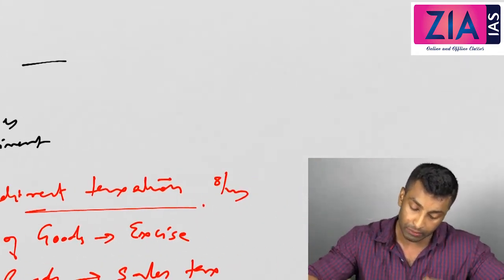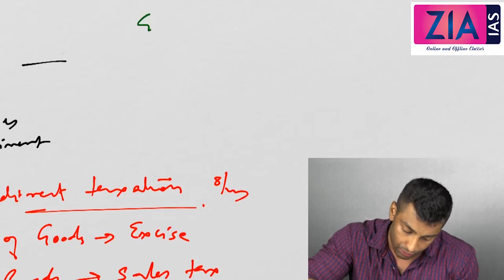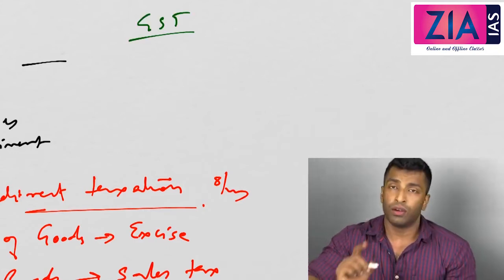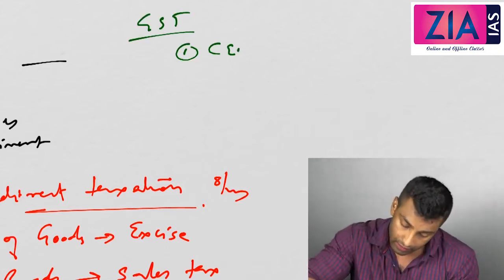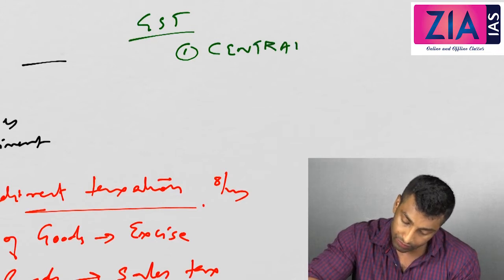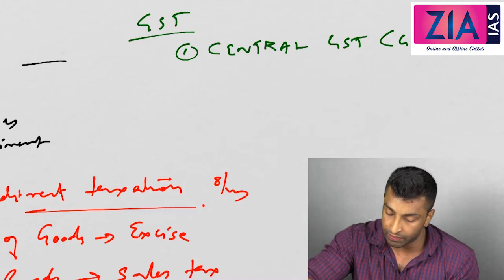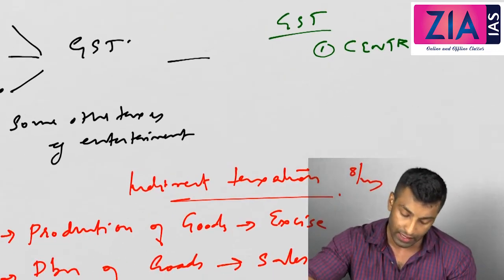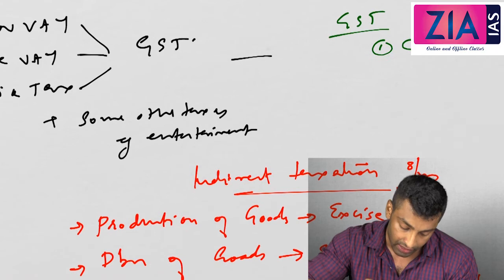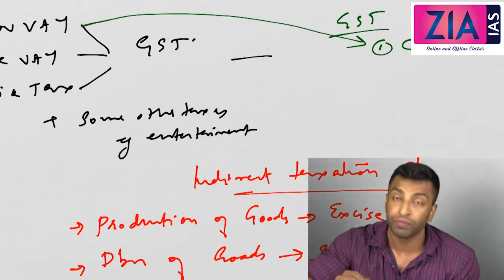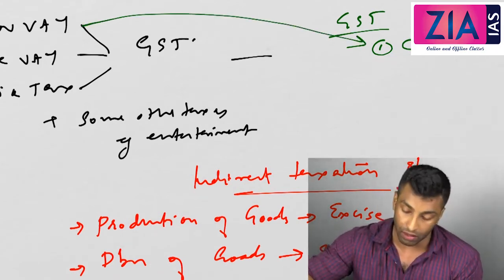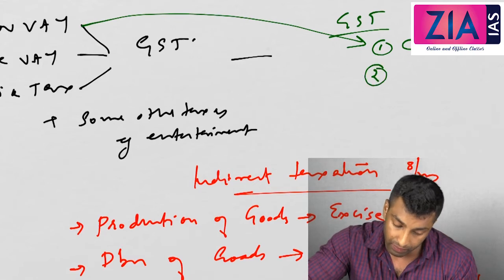If you see GST, the first component is central GST, which is CGST. What is that? That is nothing but this SENVAT only. What about the second component?